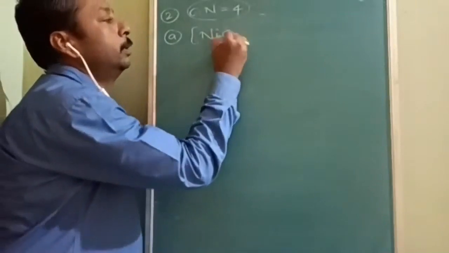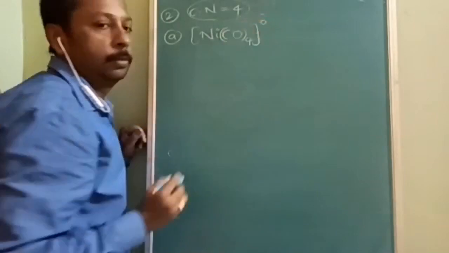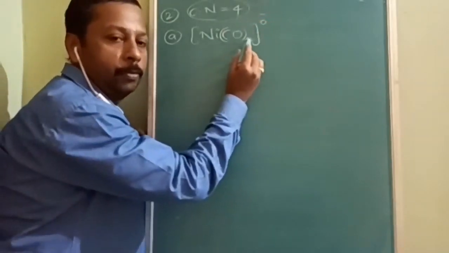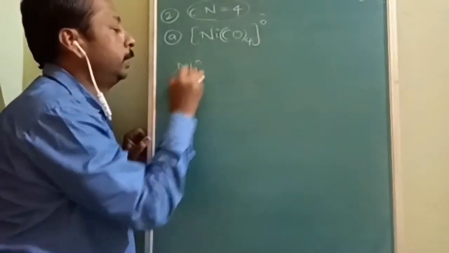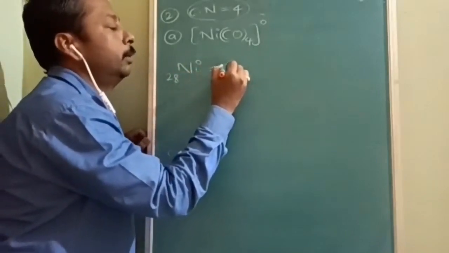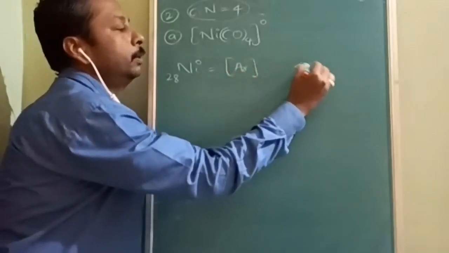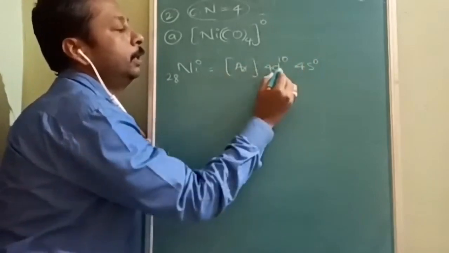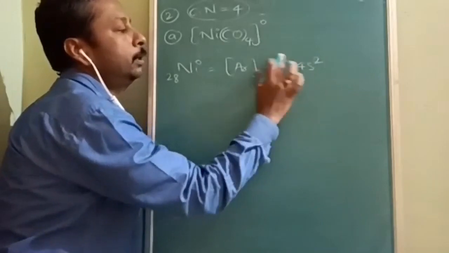Okay, what is that? Ni(CO)4, but the charge is 0. Now again we will repeat the same thing. Nickel has atomic number 28, so helium, neon, argon. Argon is 18, and then 4s2 3d8.